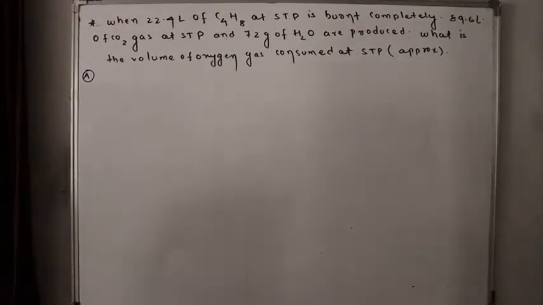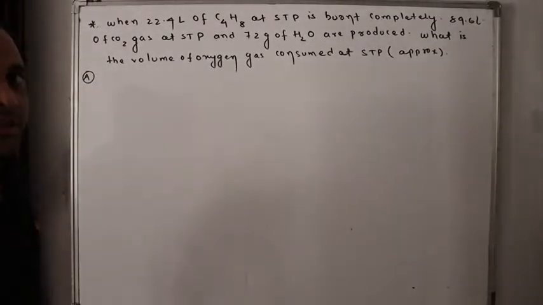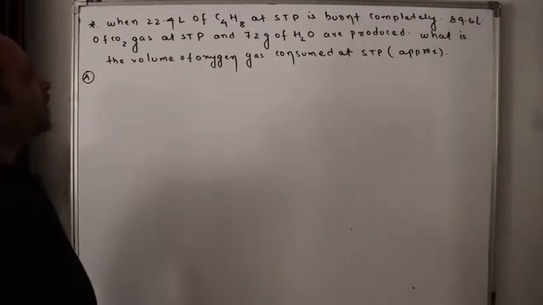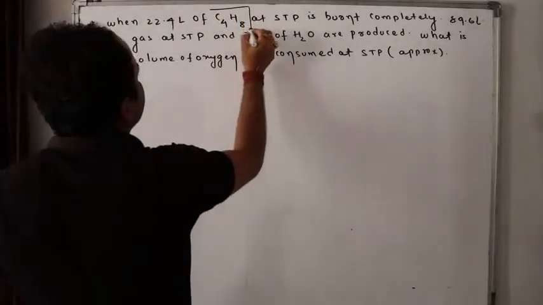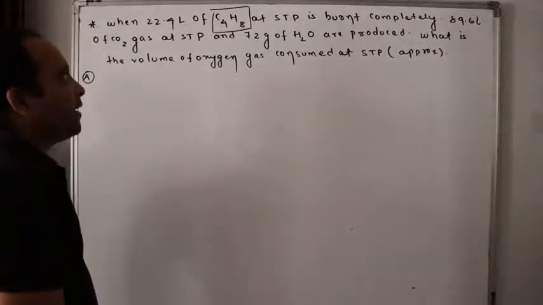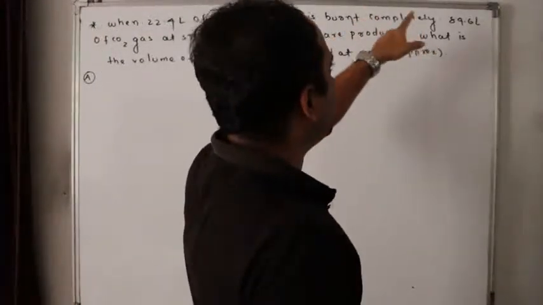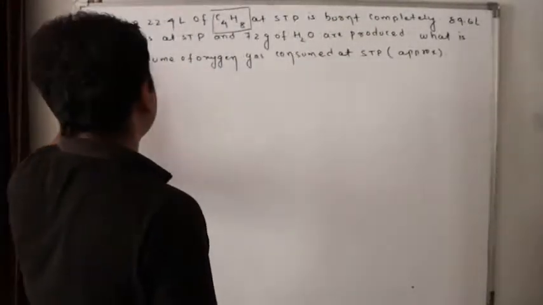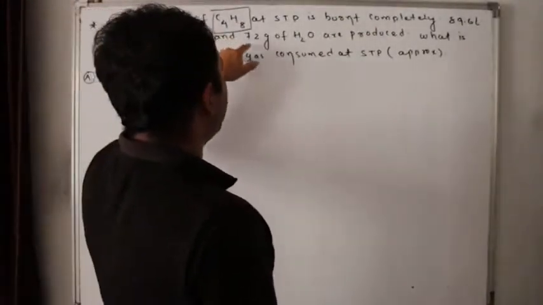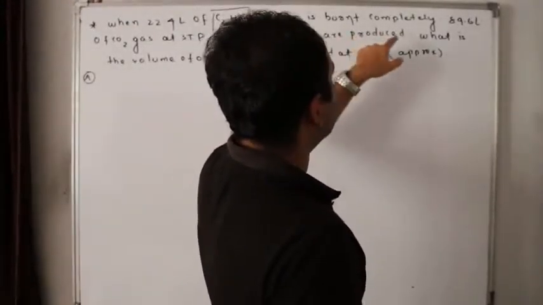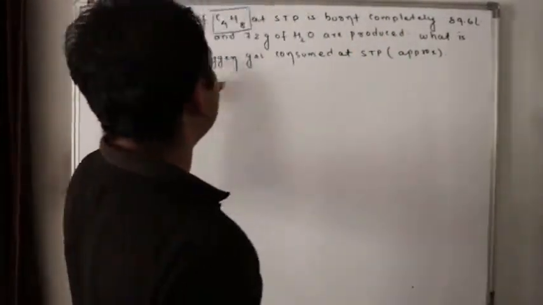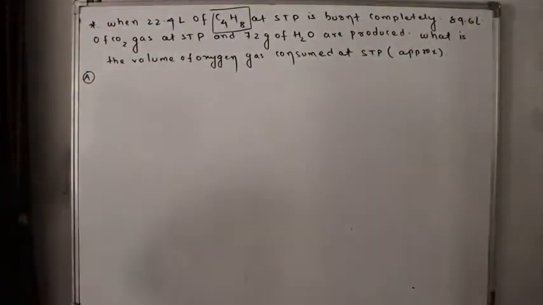Now let's go for the next question. I heard the question. When 22.4 liters of C4H8, butene, at STP is burnt completely, 89.6 liters of carbon dioxide at STP and 72 grams of H2O are produced. What is the volume of oxygen gas consumed at STP?